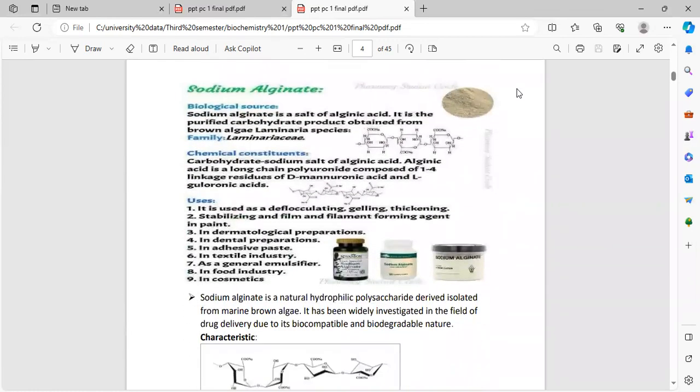Sodium alginate, the biological source. Sodium alginate is a salt of alginic acid. It is the purified carbohydrate product obtained from brown algae, Laminaria species, family Laminariaceae. Chemical constituent: carbohydrate, sodium salt of alginic acid. Alginic acid is a long-chain polyuronide composed of 1,4-linked residues of D-mannuronic acid and L-guluronic acids.